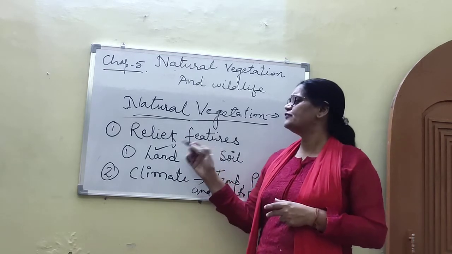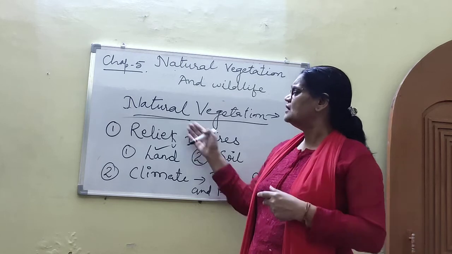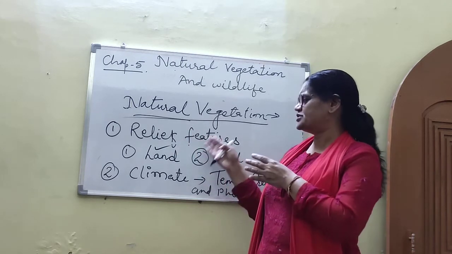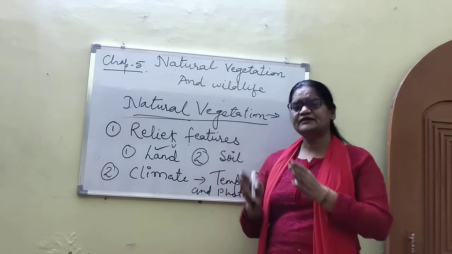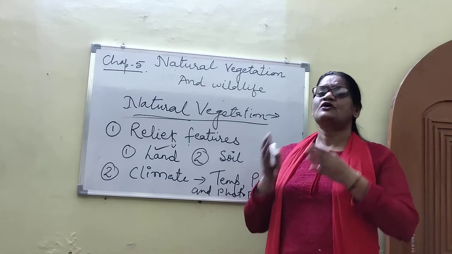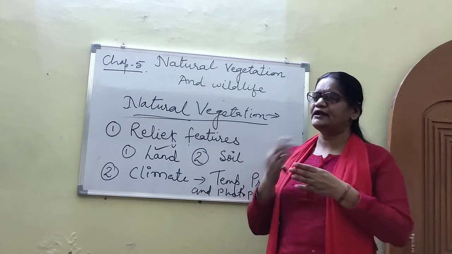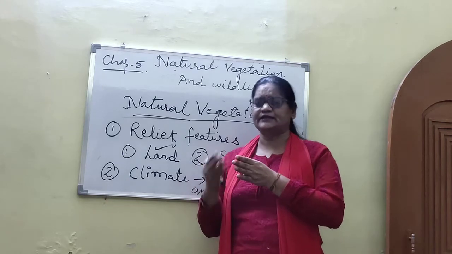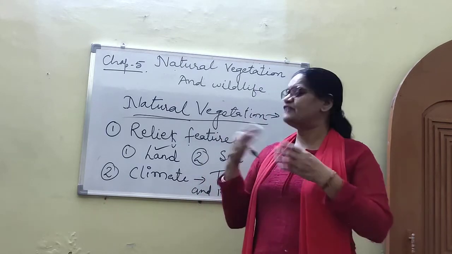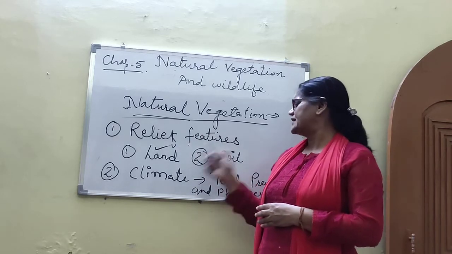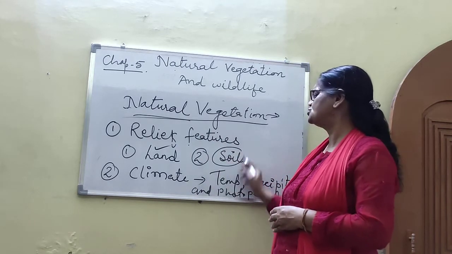Where the land is very fertile, agricultural production is very high, and where the land is undulated or rough terrain, grassland and woodlands grow, and that land gives shelter to a variety of wildlife.